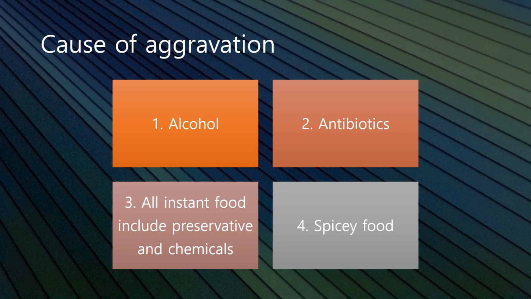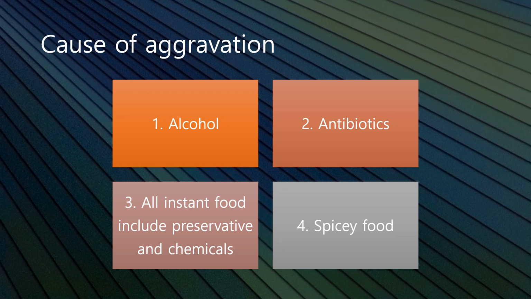So, what exactly can make IBD worse? In my experience, first, alcohol. You have to strictly forbid it from now and never. The second, antibiotics. Except real necessity, you should forbid it as well.